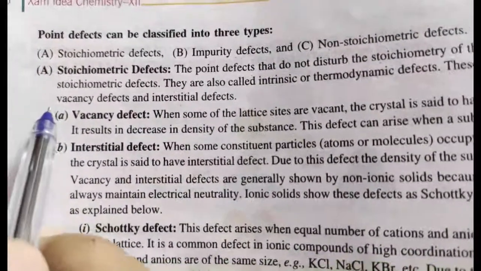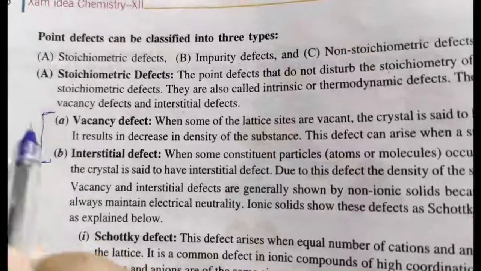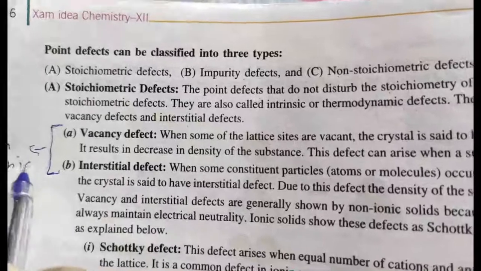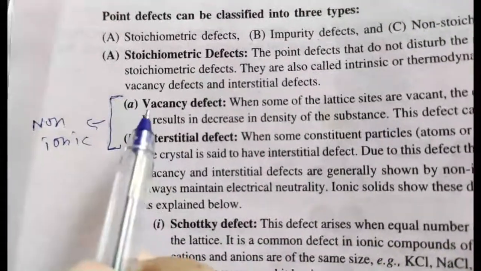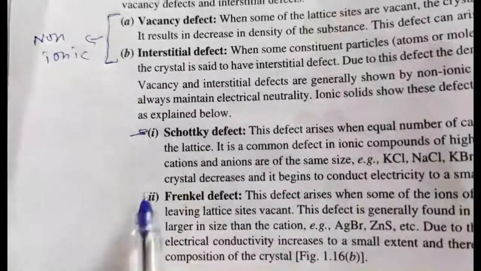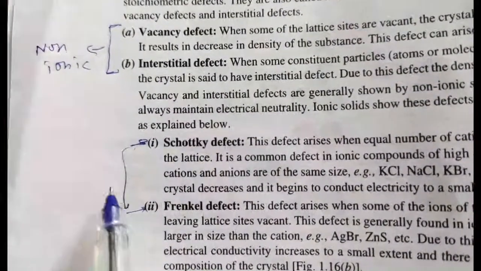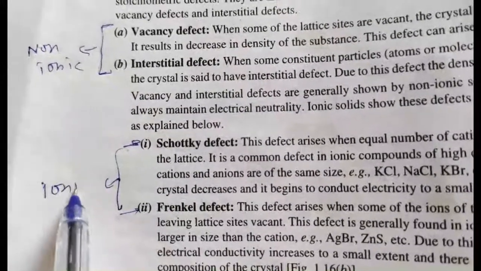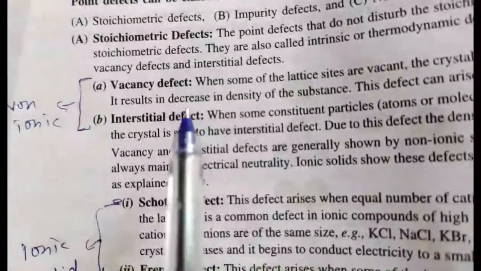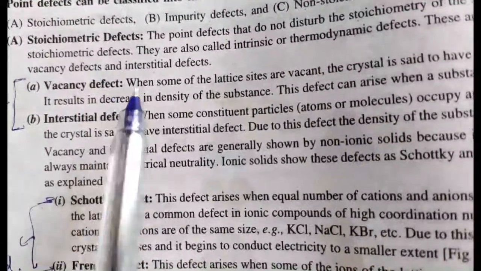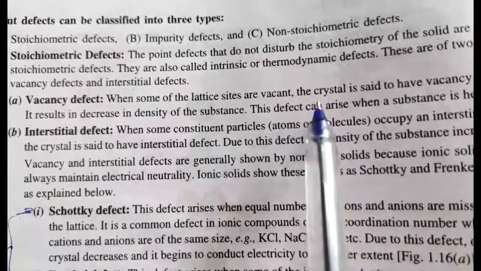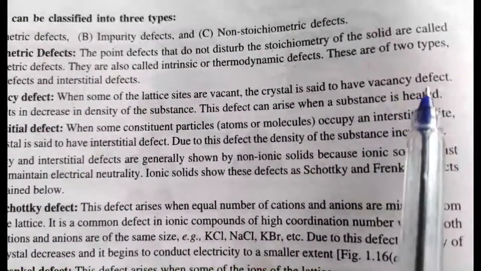So these two defects, students, vacancy and interstitial, are for non-ionic crystals. Vacancy and interstitial are for non-ionic solids. Later we will discuss Schottky and Frenkel defects. These are for ionic solids. Okay, so first, vacancy defect. When some of the lattice sites are vacant, the crystal is said to have a vacancy defect.